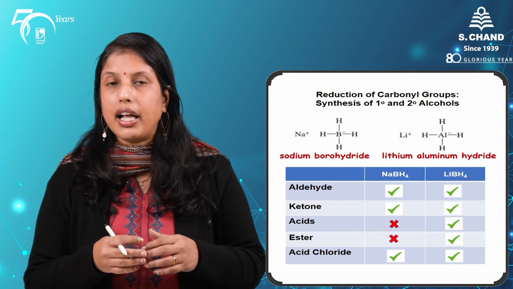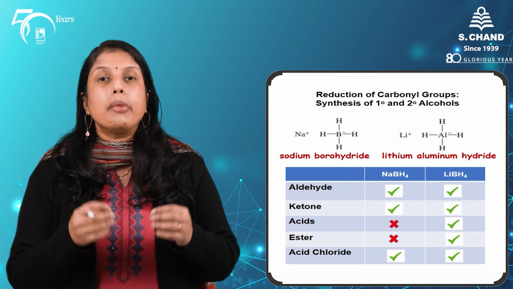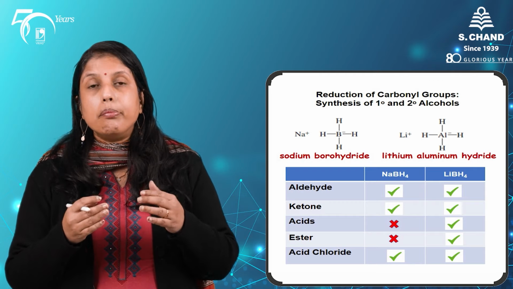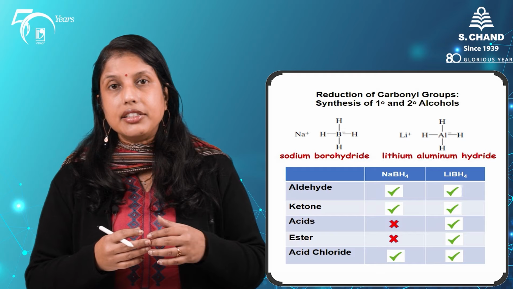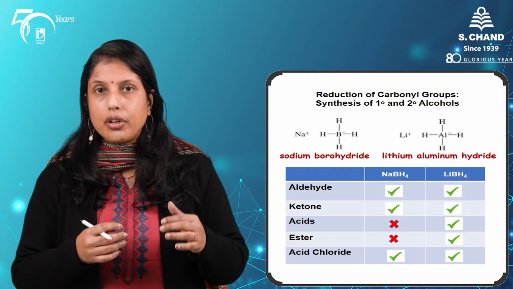This ketone will continue to react with another equivalent of our Grignard reagent, and the final product is a tertiary alcohol. So, what do we know so far? We know that carbonyl compounds can be converted to alcohols with the help of our Grignard reagents. But carbonyl compounds can also be converted to alcohols by using reducing agents like complex metal hydrides like sodium borohydride